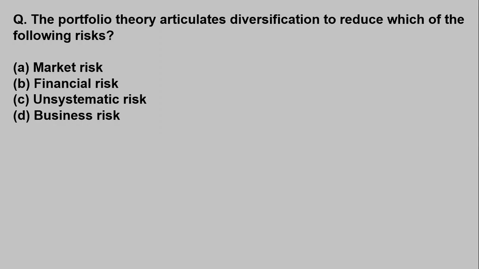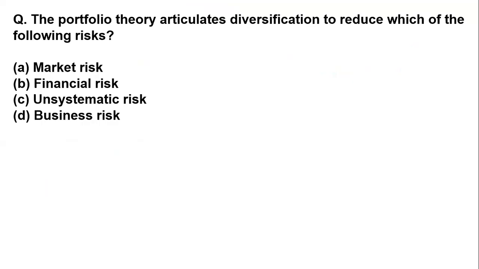Now the next question is on portfolio theory. Portfolio theory articulates diversification to reduce which of the following risks: market risk, financial risk, unsystematic risk, or business risk? So here you can see the question: portfolio theory articulates diversification to reduce which one.